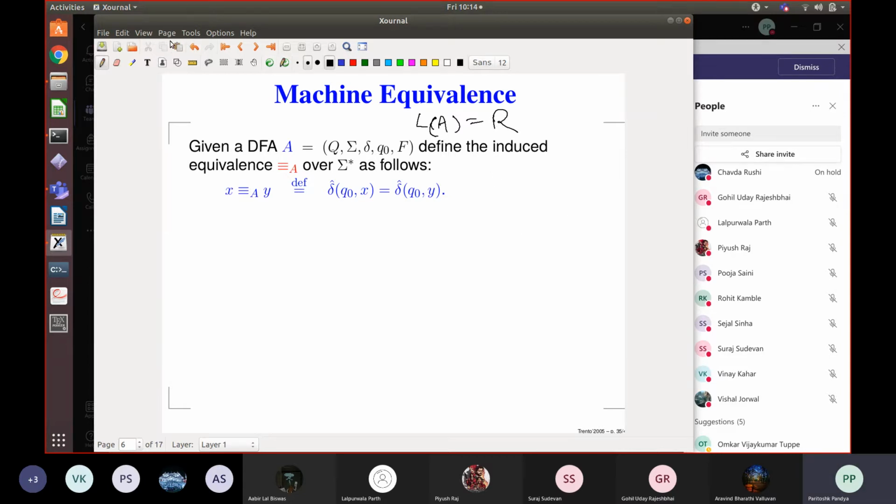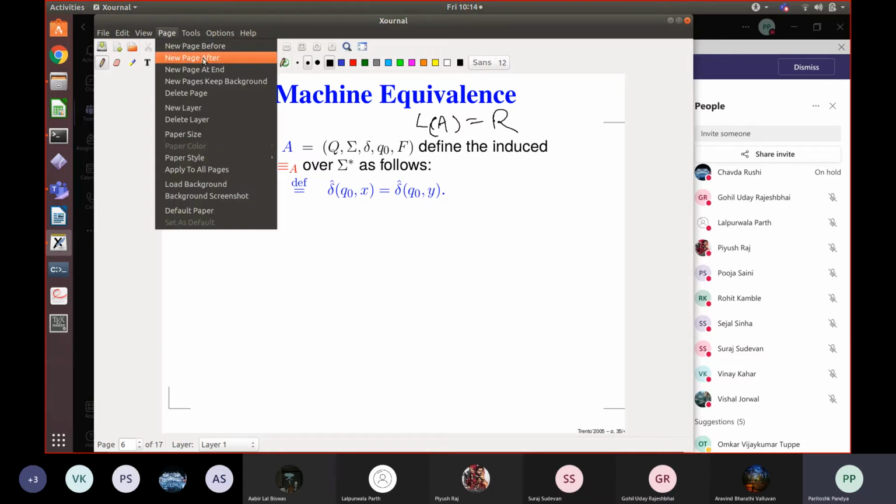Given this DFA A, words X and Y are A equivalent if from the start state, if you do X, and from the start state you do Y, you wind up in the same state. In that case, I call words X and Y equivalent. I'm not equating two states, I'm equating two words. So is the definition of this machine equivalence clear? This is called equivalence under machine A, DFA A. This is how I define two words to be equivalent.